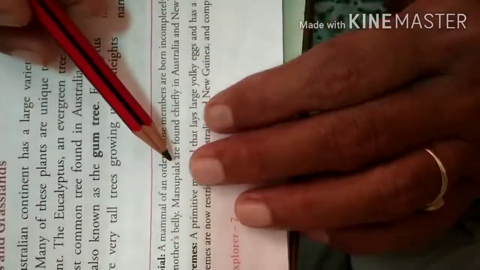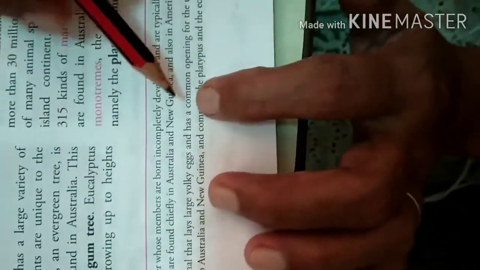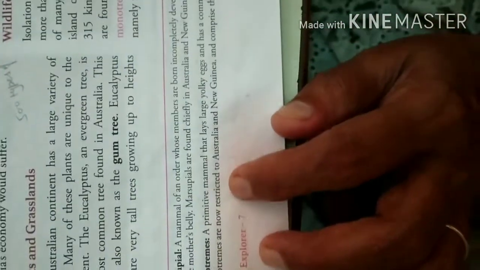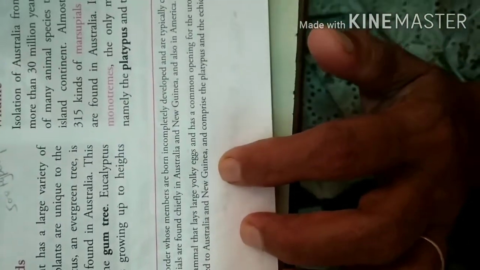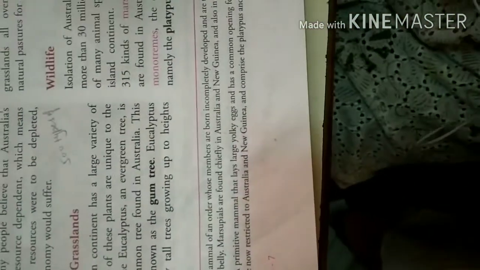Now monotremes. A monotreme is a primitive mammal that lays large yolky eggs and has a common opening for the urogenital and digestive system. Monotremes are now restricted to Australia and New Guinea and comprise the platypus and the echidnas. These monotremes we will get only in Australia, and the examples are the platypus and the echidnas.